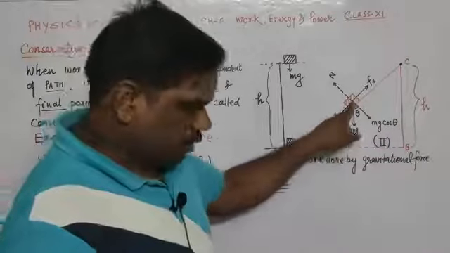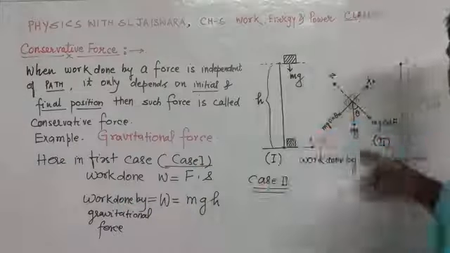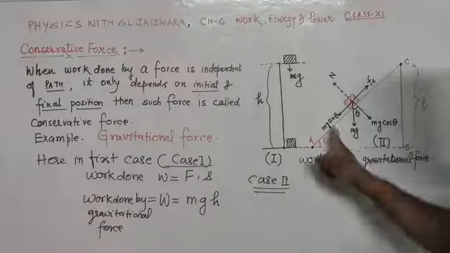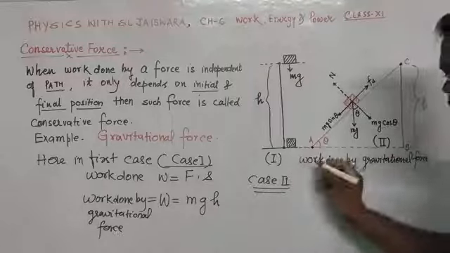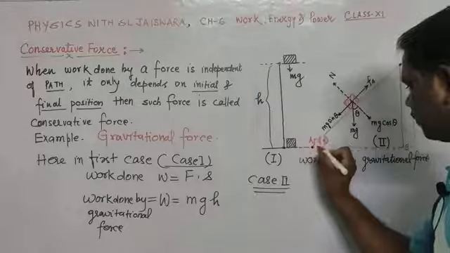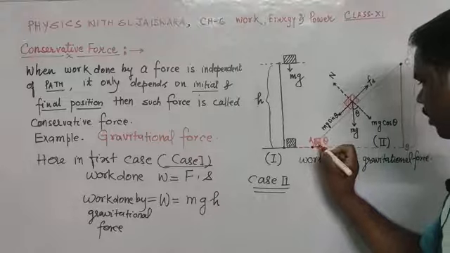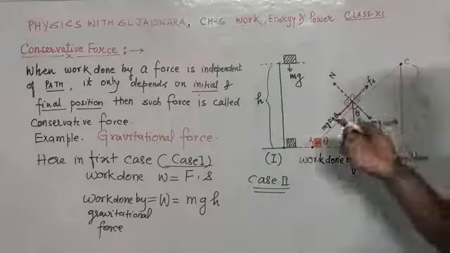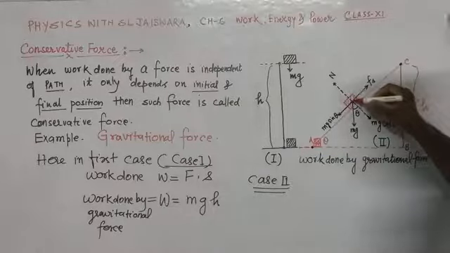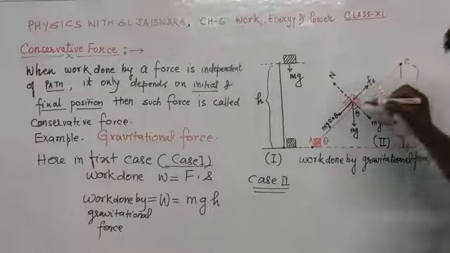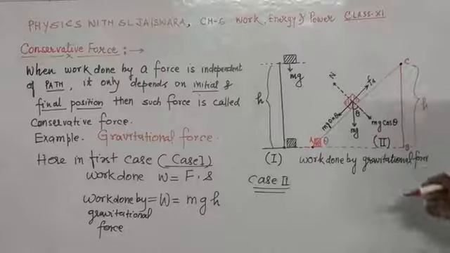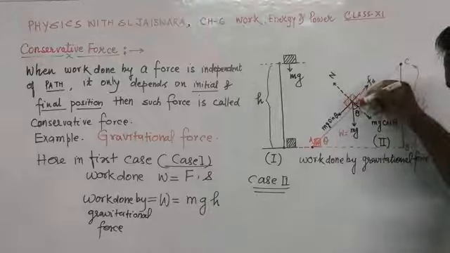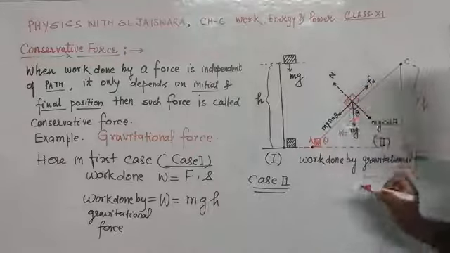Let us see how much force is acting on this body. When we lift this body along this path, after some time it will reach this point. At this point, what are the forces acting on this body? The first one is the weight of the body, acting vertically downward, that is mg.